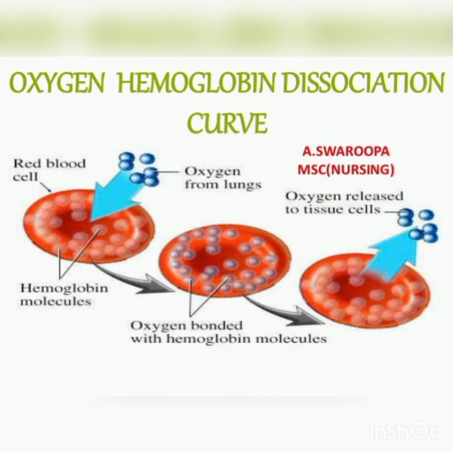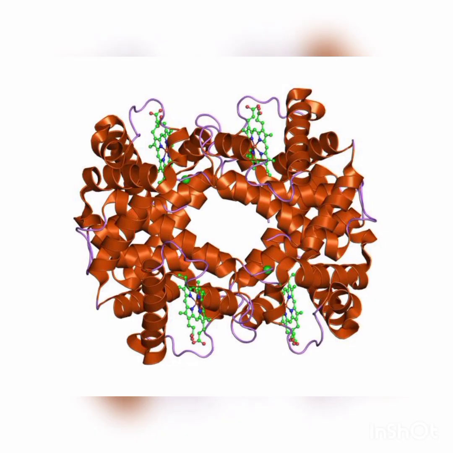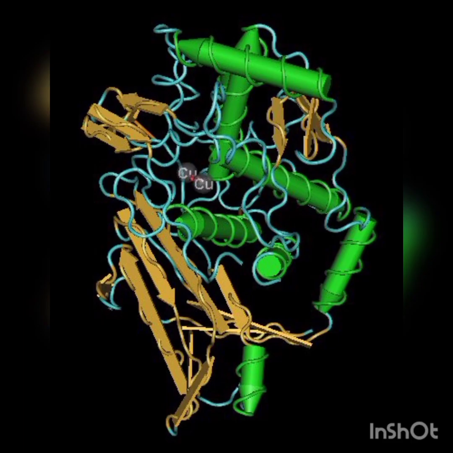And next one is hemocyanin, which is a blue colored respiratory pigment. The hemocyanin molecule consists of one copper atom and a peptide chain of about 200 amino acids. Hemocyanin occurs in the blood plasma of gastropods, cephalopods and crustaceans. It is used in transport of gases, O2, CO2 and so on.